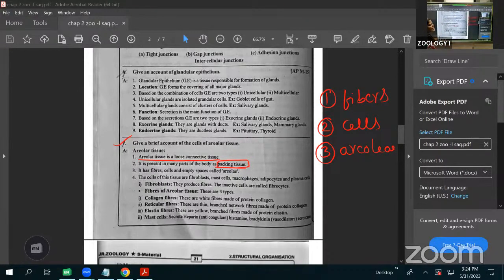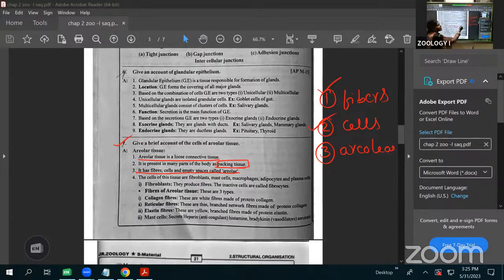Areoli means the empty space. It has fibers, cells, and the empty spaces called areoli. That's why there are a number of empty spaces inside this tissue. That's why we call it the areolar connective tissue.